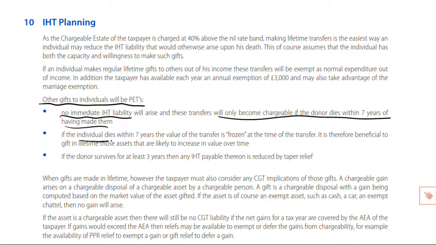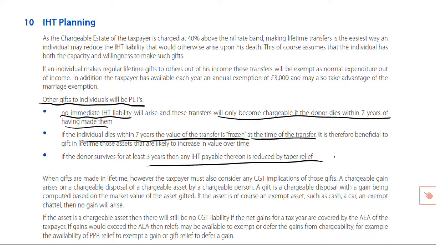If the individual does die within 7 years, the value of the transfer is said to be frozen at the time of the transfer. So, if I give away an asset now to my son that is worth £200,000, and sadly I die in 2.5 years' time, having made that gift, taper relief wouldn't be available either, within 3 years.